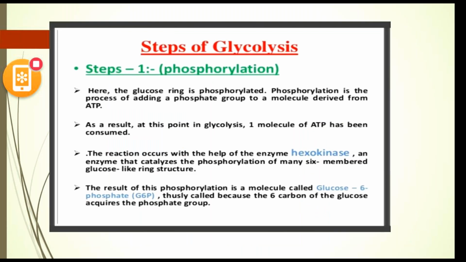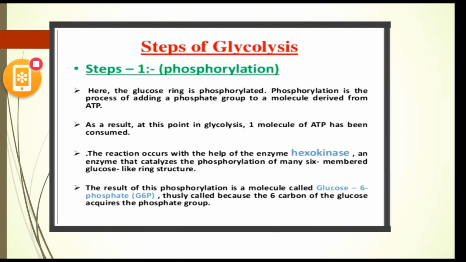As we discussed, there are 10 steps. Here there is a brief discussion about each and every step. The first step is phosphorylation. Here the 6 carbon ring is phosphorylated. Phosphorylation is the process of adding a phosphate to a molecule, derived from ATP. As a result, one molecule of ATP is consumed in the preparatory phase.